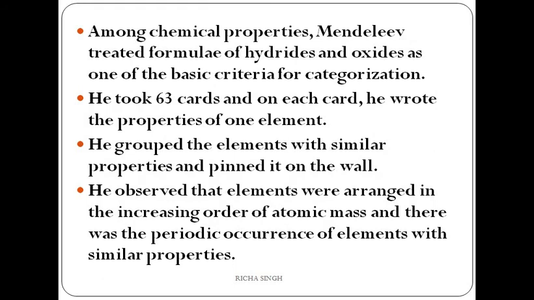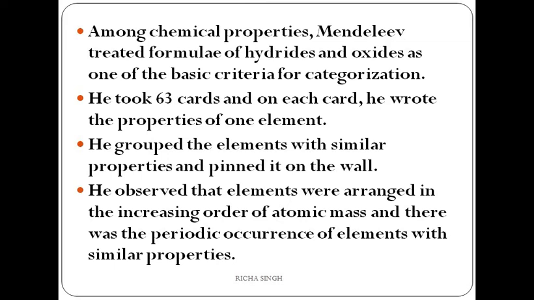He took 63 cards, and on each card he wrote the properties of each element. Then he grouped the elements with similar properties, keeping in mind that they should also be arranged in increasing order of their atomic masses.